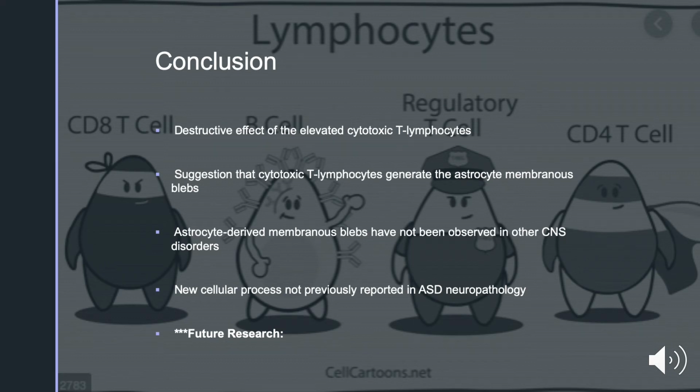Lastly, CD8 plus T lymphocyte infiltrates and cytotoxic astrocyte membranous blebs represent a new cellular process not previously reported in studies of ASD neuropathology. For future research, the researchers are interested in testing if the maternal, fetal, or autoimmune antibodies found in the serum in some cases of ASD co-occur with the CD8 plus T lymphocyte immune cell infiltrates and astrocyte membranous blebs, or if they represent a separate autoimmune subtype of ASD.